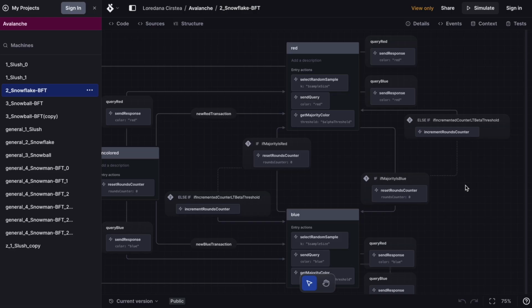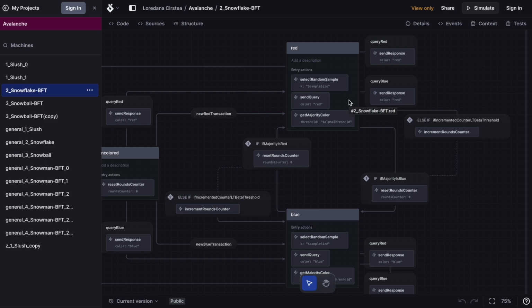So the difference between Slush and Snowflake is that Snowflake, instead of finishing the protocol when the rounds counter reaches M, now resets the round counter each time there is a color change, either from red to blue or from blue to red, and only finalizes a color after beta successive rounds where that color has won majority in the random sampling process.